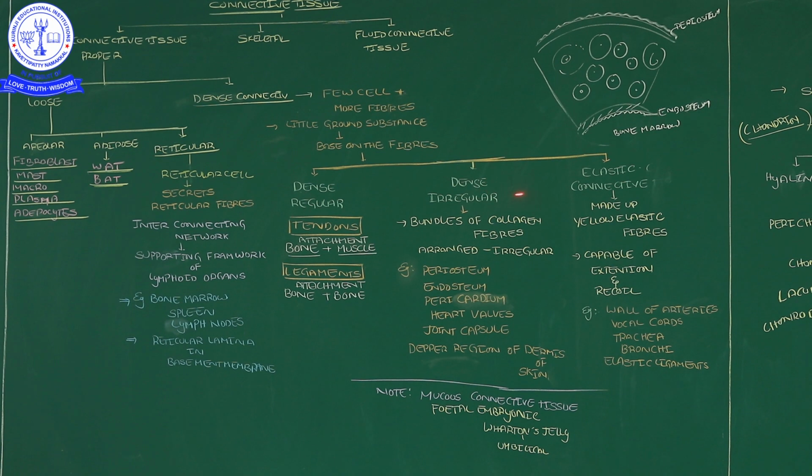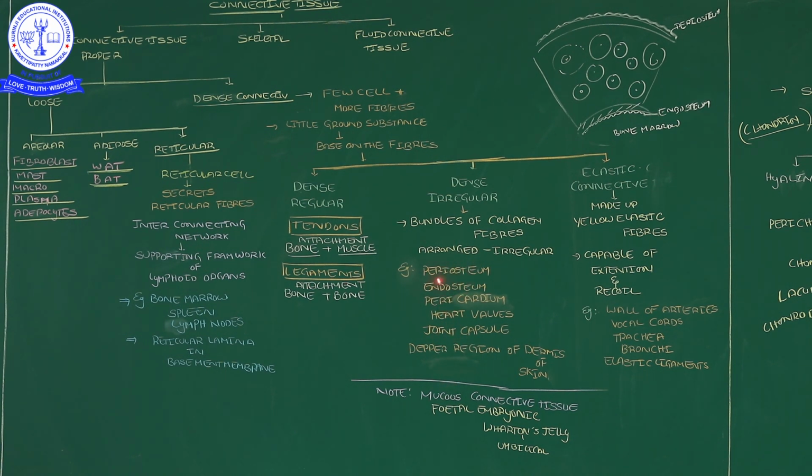Such dense irregular connective tissue we can see in these places of our body: periosteum, endosteum, pericardium, heart walls, joint capsules, and the deeper regions of the dermis of the skin. Sir, how to remember all these words? First time we are hearing them.